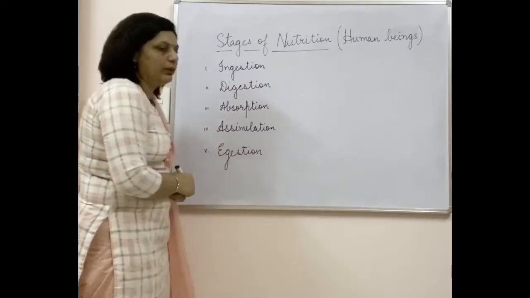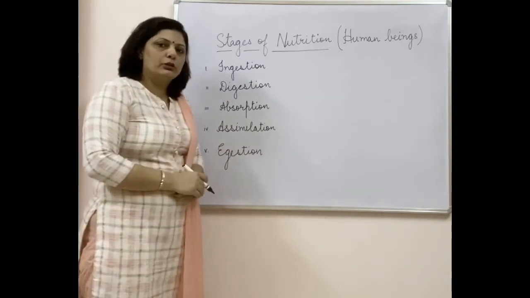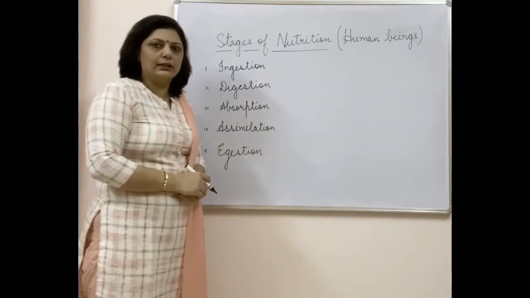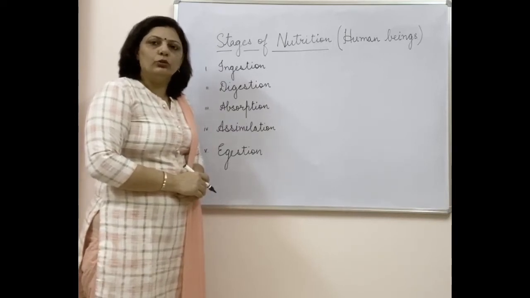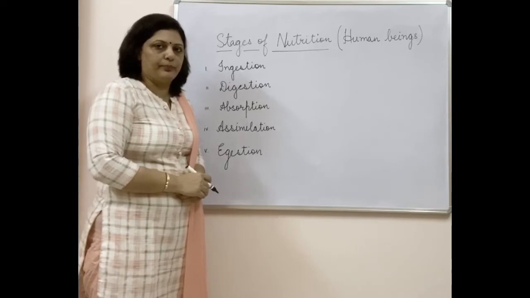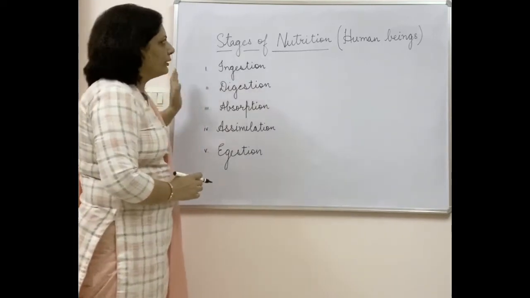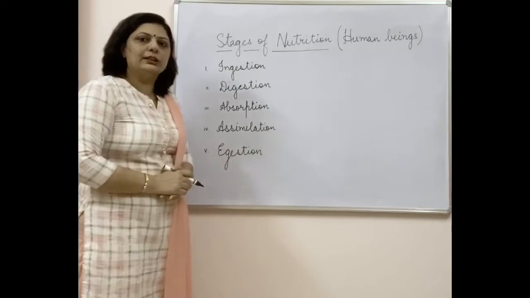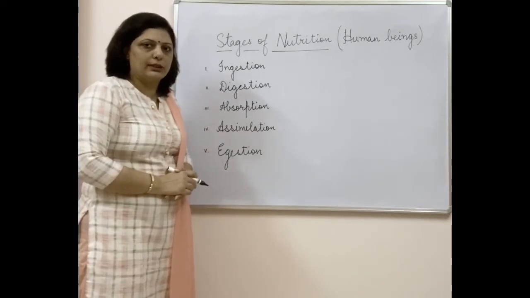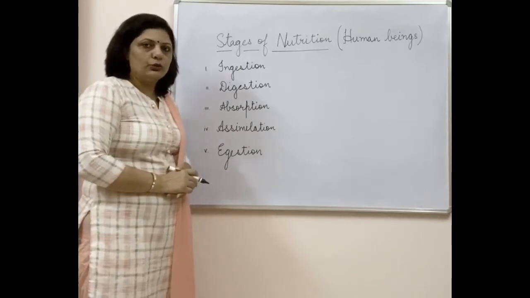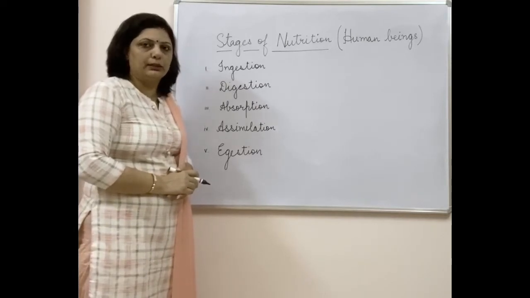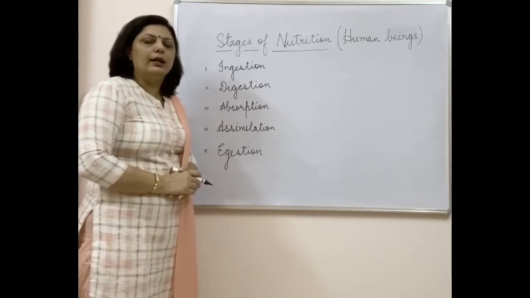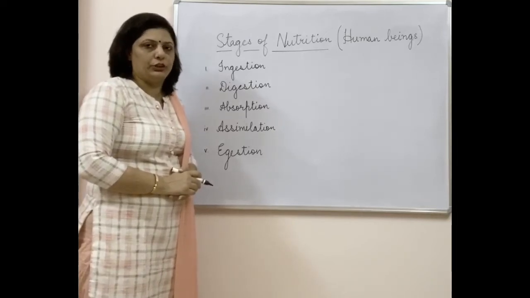And at last we have egestion, the process of removal of undigested waste from the body so that it will cause no harm to the body. So this was all about the different stages of nutrition which take place in the human digestive system. Hope now it is clear to you how digestion of food takes place in human beings and what is the role of each part of the digestive system in this process of nutrition.